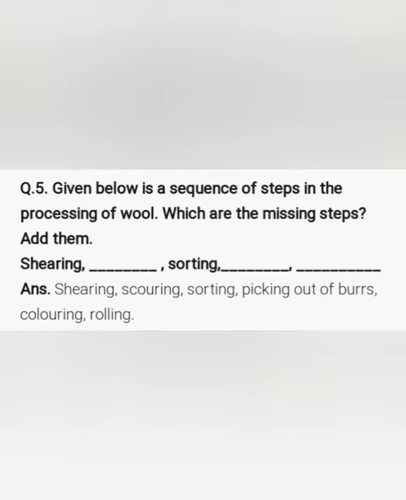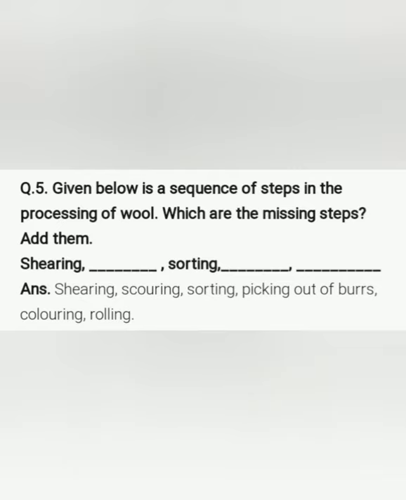Now the next question is that, given below is a sequence of steps in the processing of wool, and you have to write the missing steps. Means students, here different processes are given for obtaining wool. We have seen earlier how we get the wool fiber from the sheep, and for that many processes and many steps are involved. We have studied all those processes. So what you have to do is write the names of those missing steps. Okay, we have seen that it's a long process and it involves different steps. So the names of some steps are given.